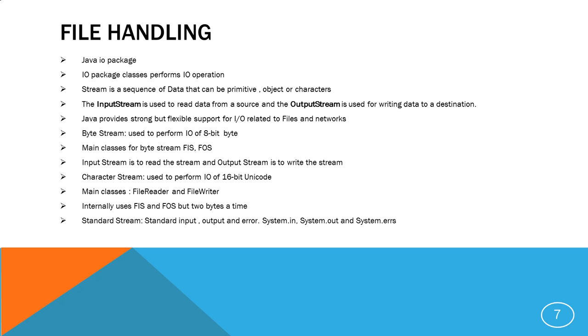For byte stream, that is performed by two classes, file input stream and file output stream. Character stream is performed by file reader and file writer, which internally use file input stream and file output stream. And there is standard stream, which is used by the system class: system dot in, system dot out, and system dot err. If we go into much detail about system dot in and system dot out, you will see that it is internally using the input stream and all those things.